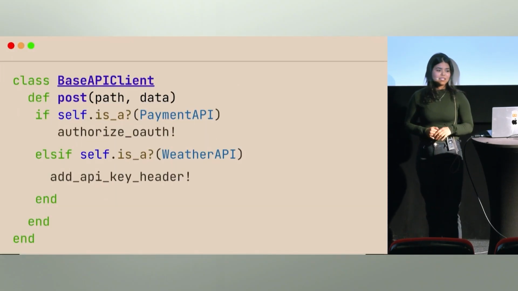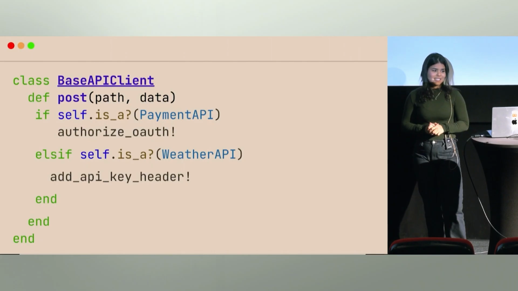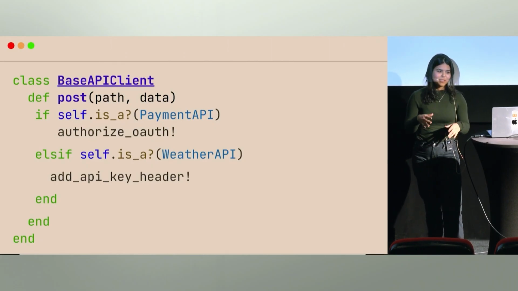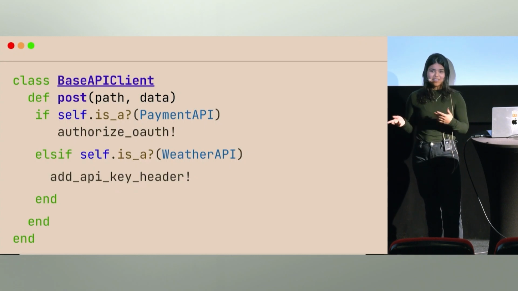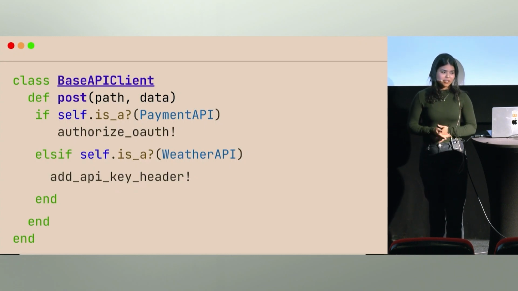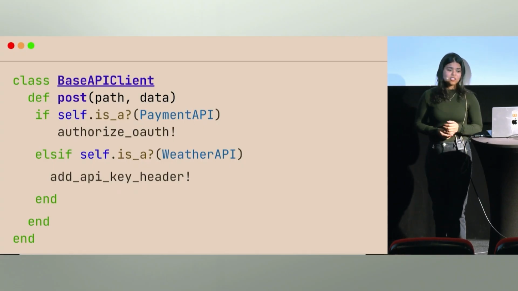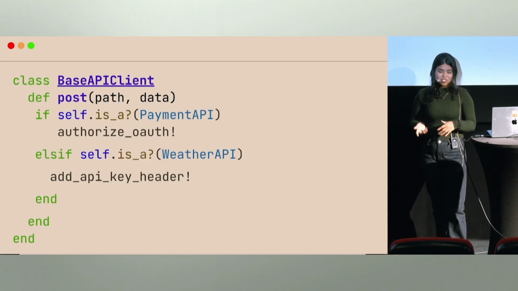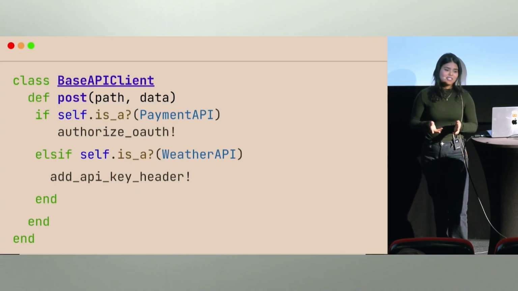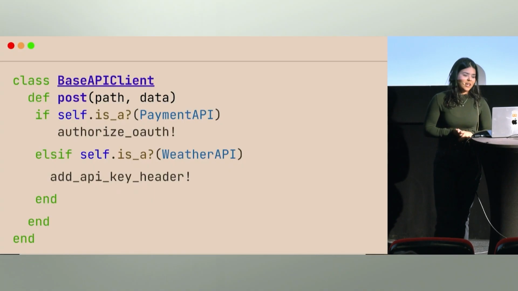So we notice that our base class becomes different, and then we have to have a lot of conditionals and type checks. So we are not actually having a clean abstraction anymore. We are forcing classes that are actually different into the same mold. And every new API that we add makes the base class harder to reason about.